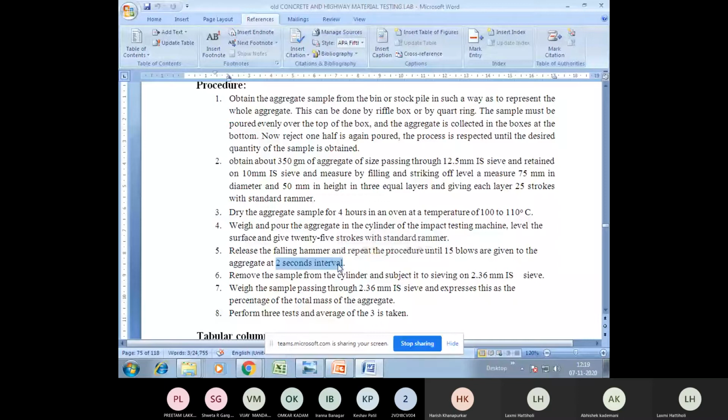The aggregate that is retained on the 2.36 mm sieve has to be taken and noted down.